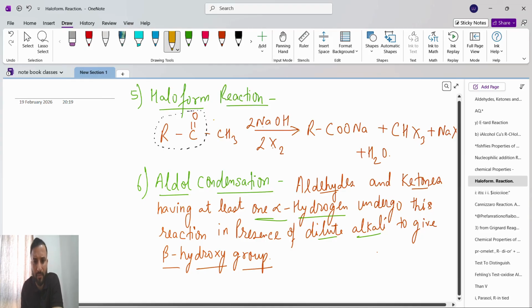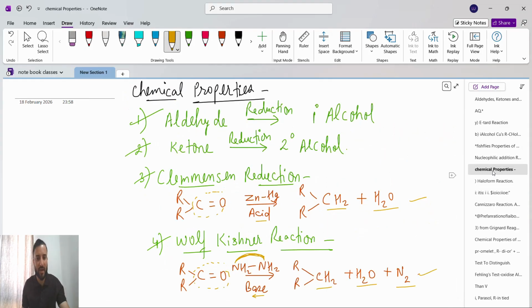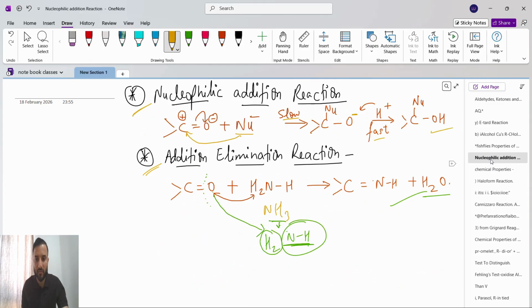In the presence of NaOH and X2, R-C=O reacts to give R-COONa plus CHX3 plus NaX plus H2O. This is the reaction you have to learn by heart. No need to memorize the Clemmensen reduction before that.